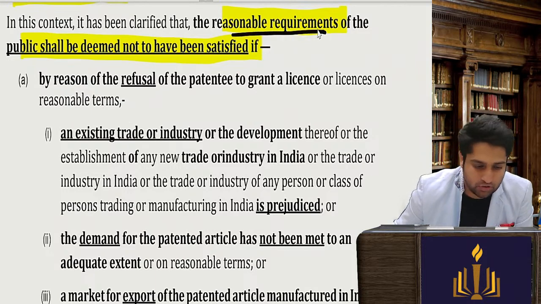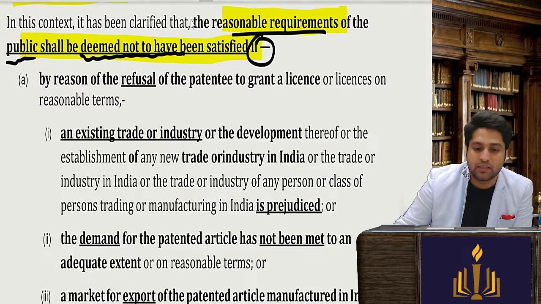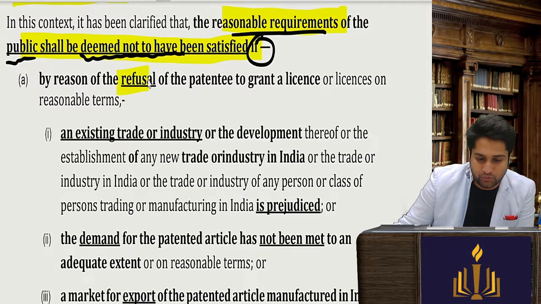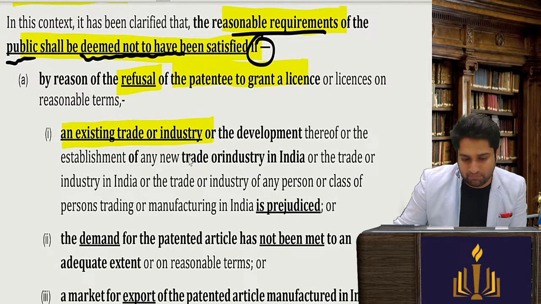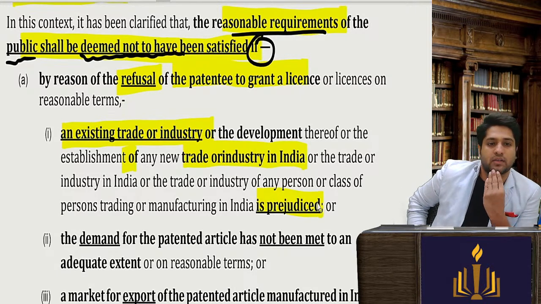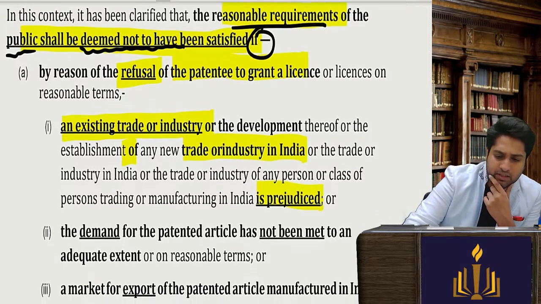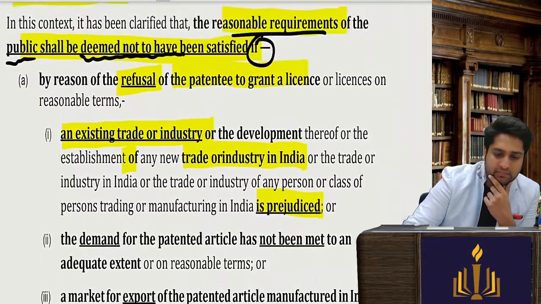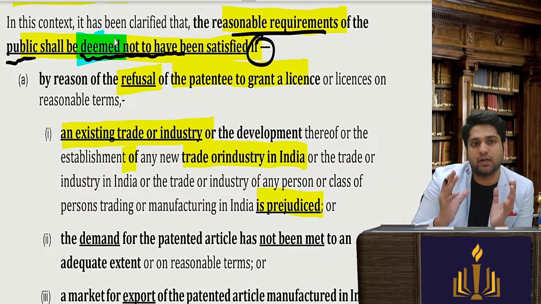Reasonable requirements of the public shall be deemed not to have been satisfied if, by reason of refusal of the patentee to grant a license, an existing trade or industry, or the development of any trade or industry, is prejudiced. That is deemed when we feel that the requirements of the public are not met.